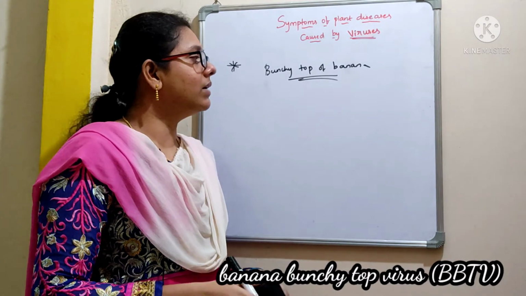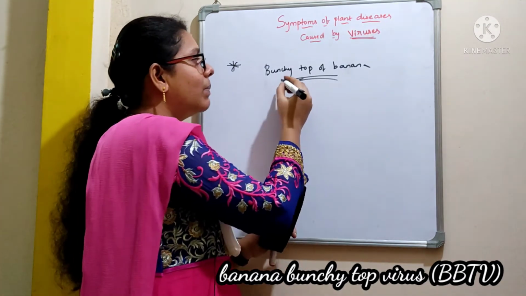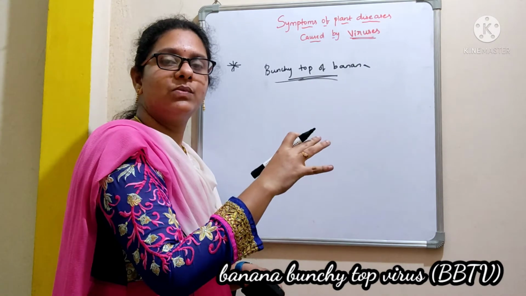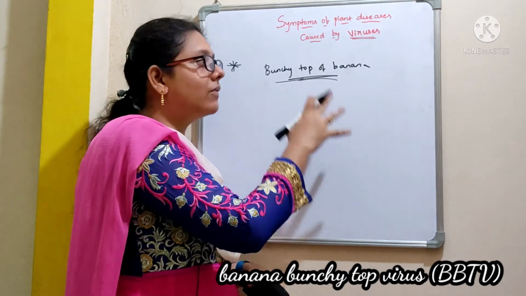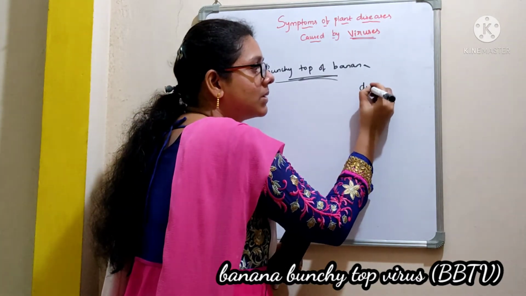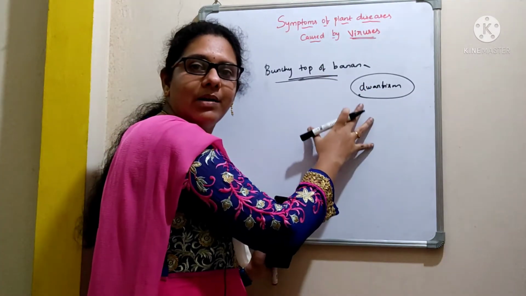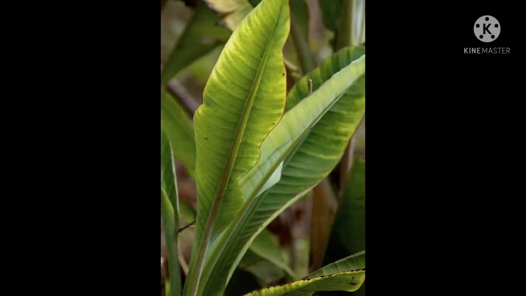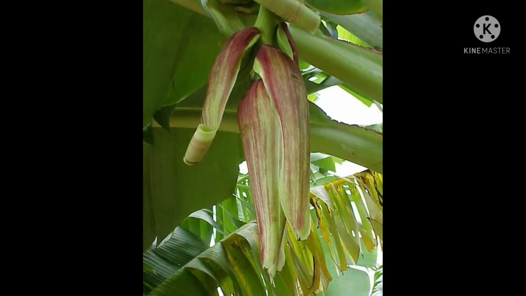The next important disease that is caused by a viral pathogen is bunchy top of banana. Here the banana plants were infected with the virus. Whenever these banana plants are infected with the virus, they exhibit the symptoms of dwarfism. That means the growth will be retarded. The characteristics of the disease are severe dwarfing of the leaves. Here the leaves fail to emerge and they exhibit stunted growth. Moreover, all the leaves are bunched together to form a rosette.